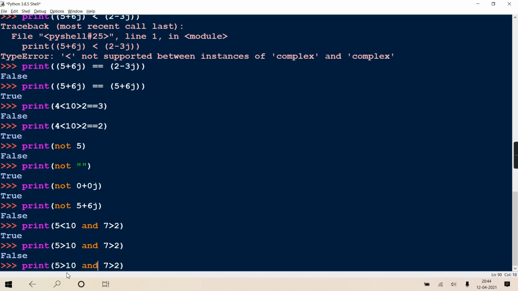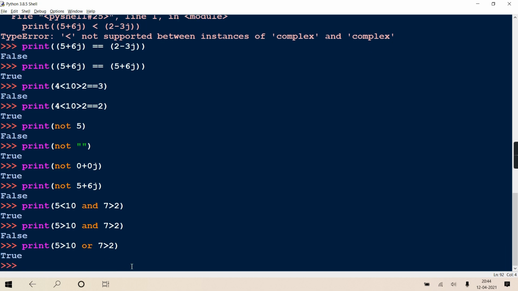Okay, same way if instead of AND, it is OR, so as it is OR, this is coming false, so it cannot announce direct false because it is OR. It can check the second one whether it is true. So second is coming true, therefore the answer is true. Okay, now only one last point I have to tell you, and then we'll come to the slides part.